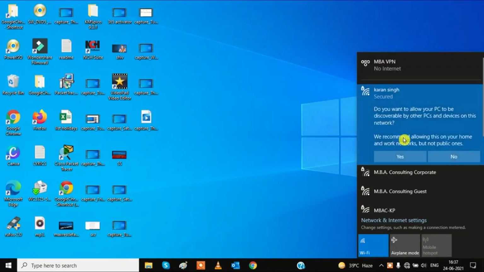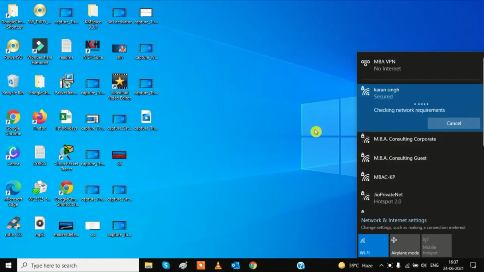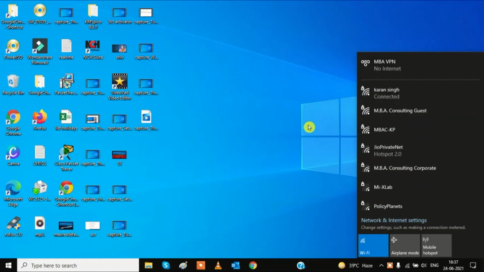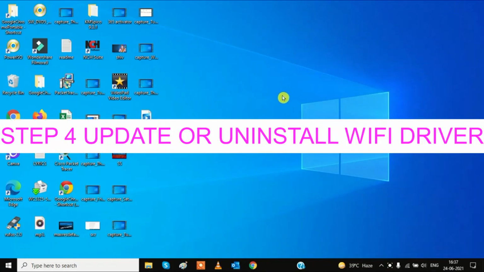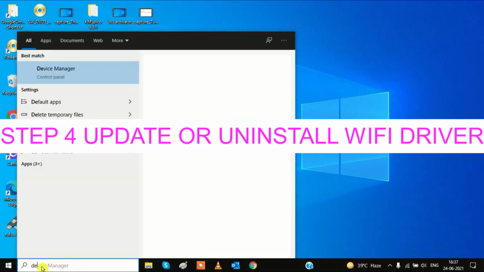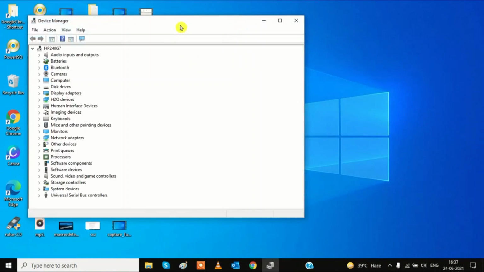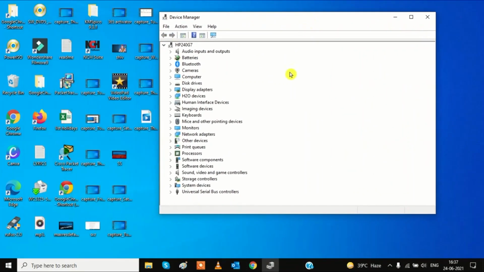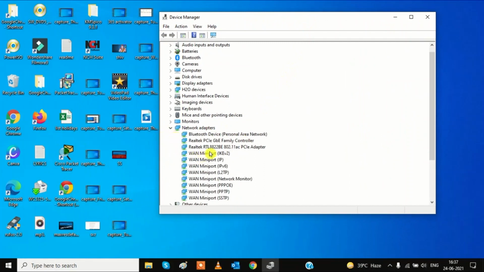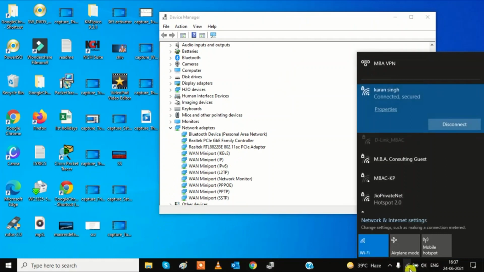If you are still facing the same problem, then follow the fourth step, which is update or uninstall the Wi-Fi driver. Go to Device Manager, type here Device Manager, click on it, and then go to Network adapters. Here expand this, and here we need to find which is the driver of Wi-Fi. For this I will show you the best way.